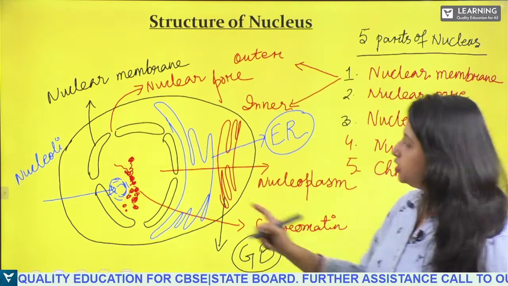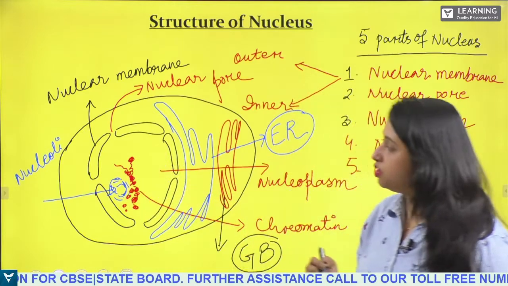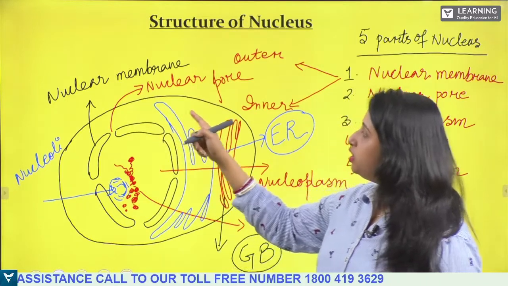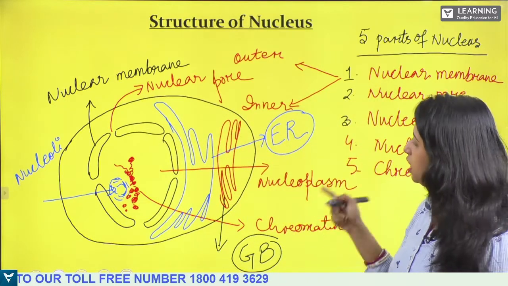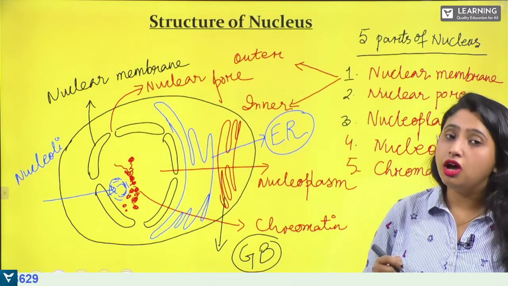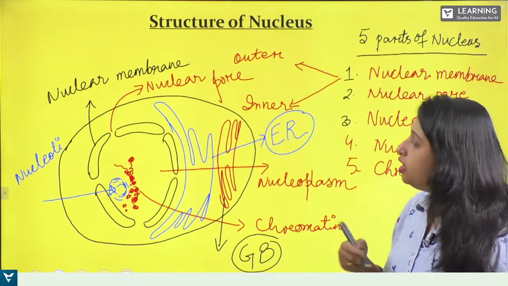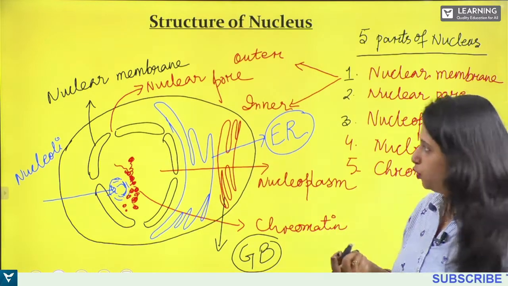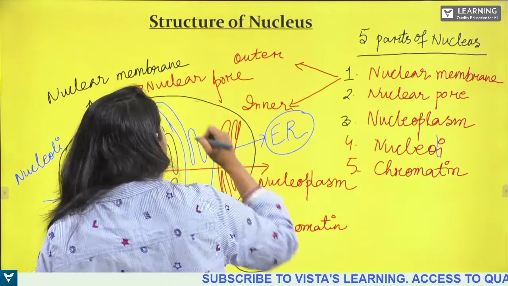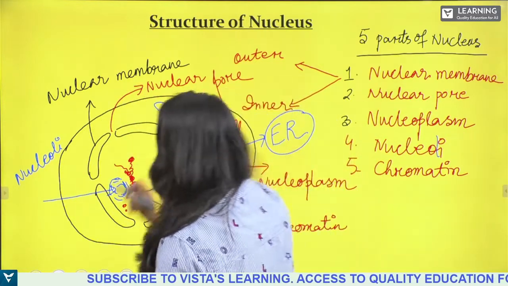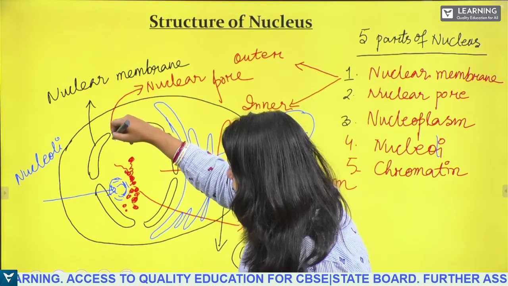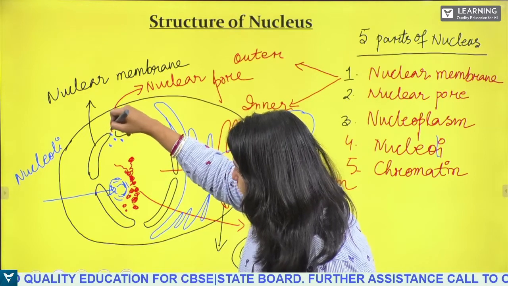So is that clear? This is the nucleus. Inside the nucleus, the nucleolus is present, the nuclear membrane is there, the nuclear pore is there, nucleoplasm is there and chromatin is there. We see all the 5 things inside the nucleus. Now, what is the function of this nuclear pore? The nuclear pore is responsible for transportation of molecules.